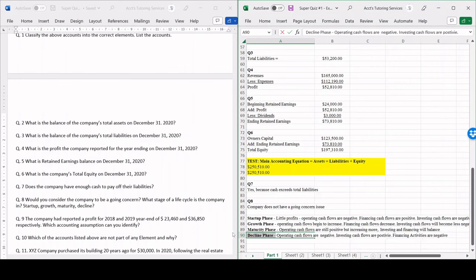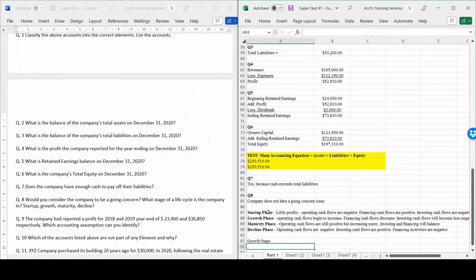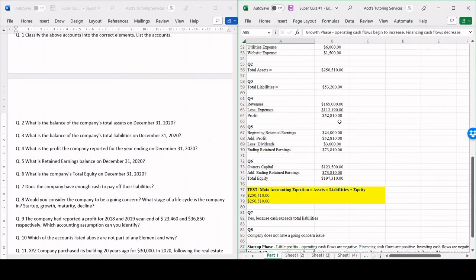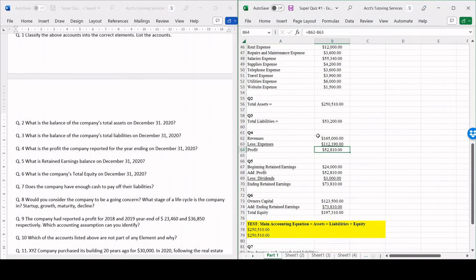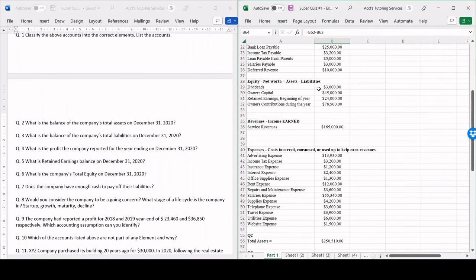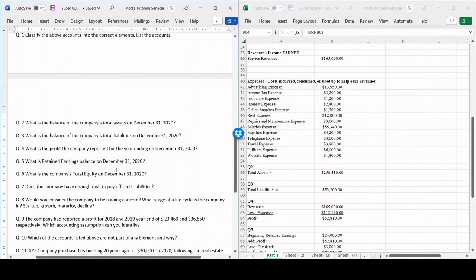In this particular question, this company is definitely in the growth stage because we're earning a pretty good profit right now. So growth stage. So the operating, financing, and investing apply to the statement of cash flows, which we don't have in this case. But I'm saying it is growth because we have increased profits and we also have enough cash to cover our liabilities.